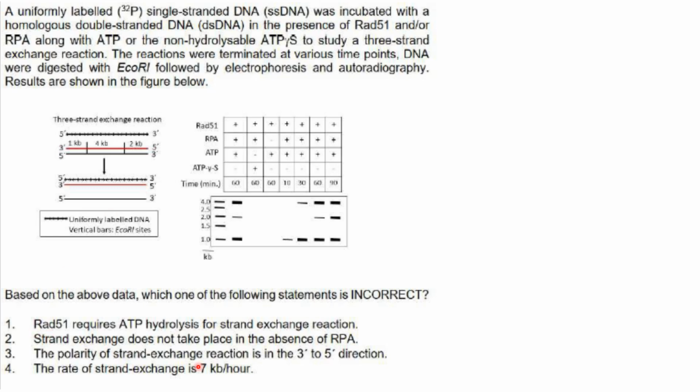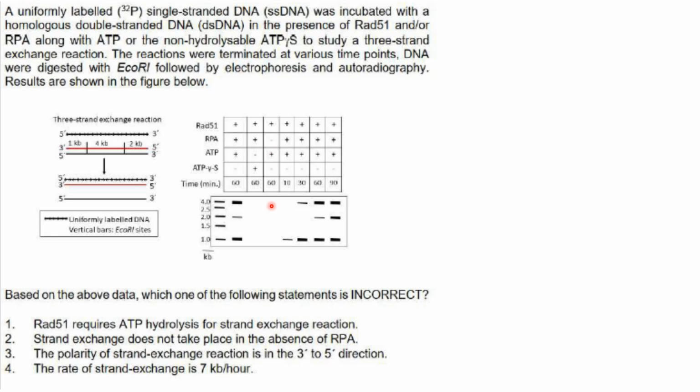Now see the statements. Based on the above data, which of the following statements is incorrect? RAD51 requires ATP hydrolysis for strand exchange reaction. Now with RAD51 and ATP, you get all the 3 bands, 1 kb, 4 kb, 2 kb at 60 minutes. But when ATP is not there, but ATP gamma S, which is non-hydrolyzable, is present, you don't get any bands, showing that RAD51 requires ATP for its reaction.